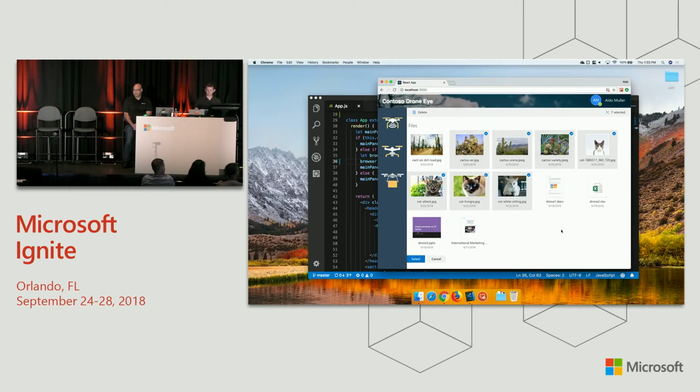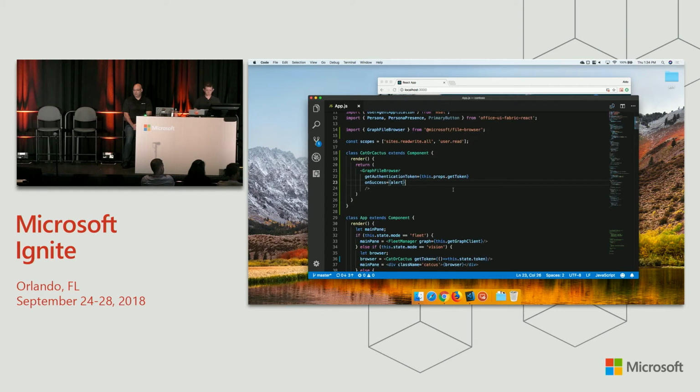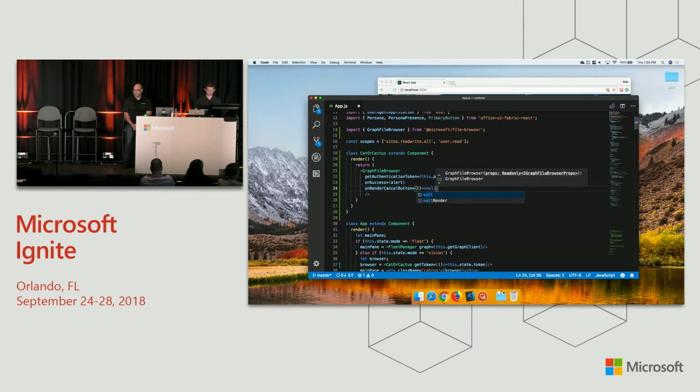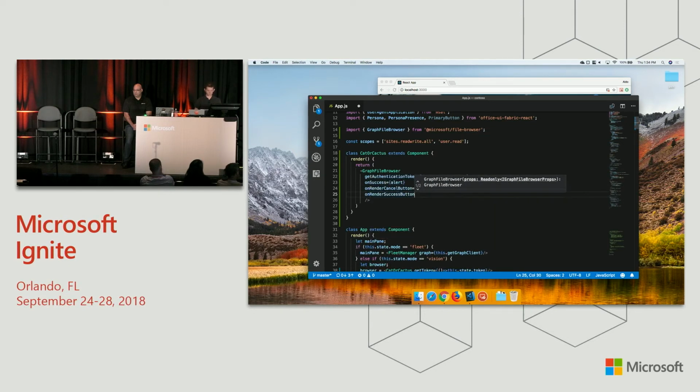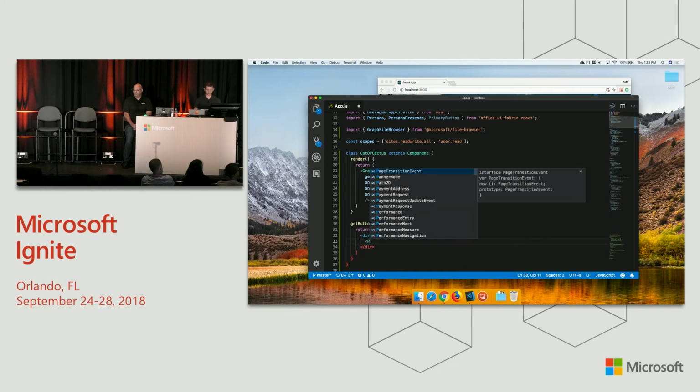What if I wanted to customize this thing a little bit more? I don't want select or cancel buttons, I want cat or cactus buttons. Well, we let you do that. You can override the render of each of these buttons. So for cancel, I actually don't want it to show anything. And for the success button, I'm going to have it call a function to get a button. I'm going to, instead of one button, return two.